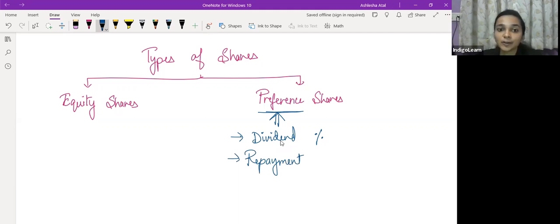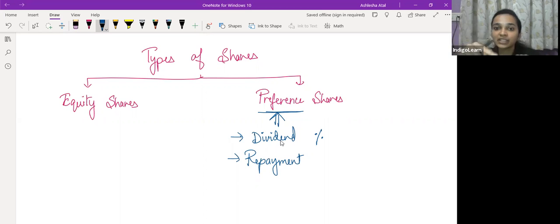Repayment क्या? Repayment of the capital at the time of winding up of the company. तो जब capital pay होता है वापस से to the shareholders. Now shareholders, since they are owners of the company, इनको तो सबसे last में मिलेगा. But क्योंकि preference shareholders equity shareholders से कम risk bear कर रहे हैं, they'll be given preference over the equity shareholders at the time of repayment, जब winding up हो रहा है company